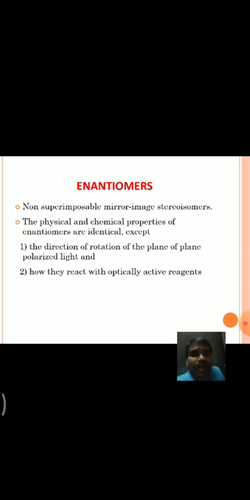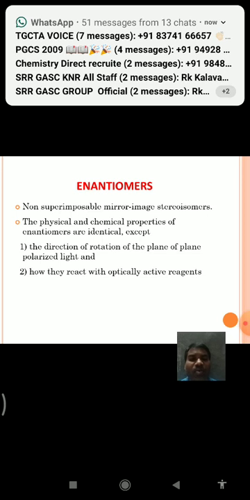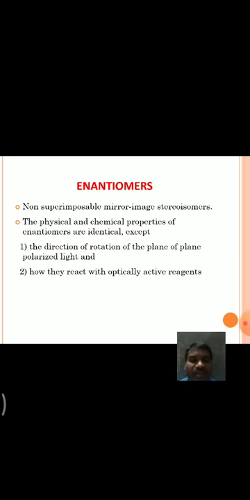Remember, they have similar physical properties and also similar chemical properties in achiral medium, but they differ in two points. The first one is the direction of rotation of plane polarized light. The second one is they have different chemical properties in chiral media, or they react differently with optically active reagents.